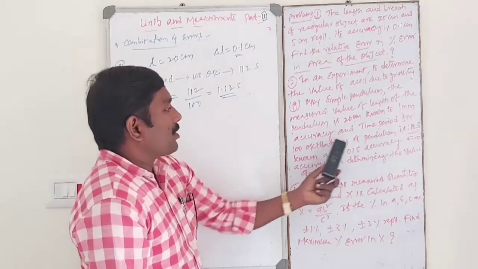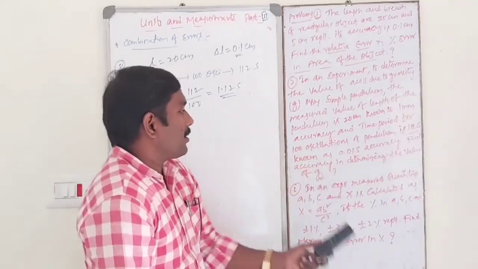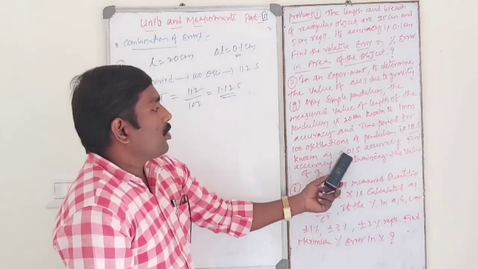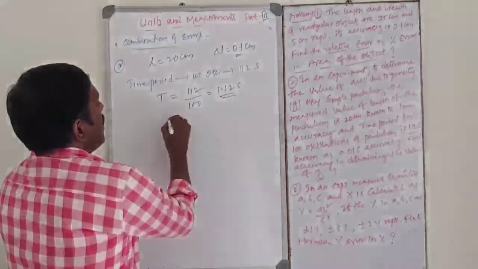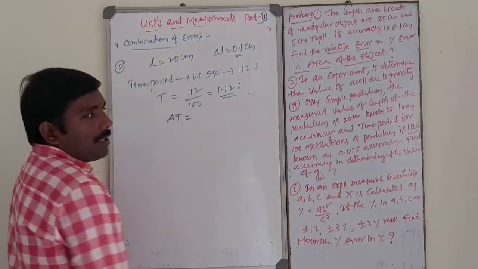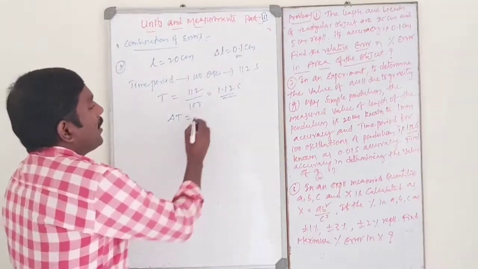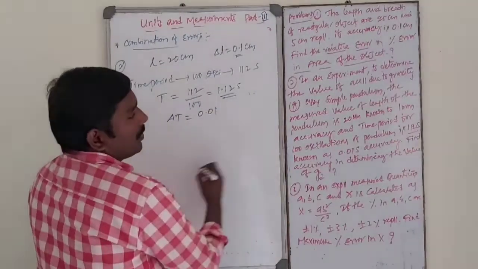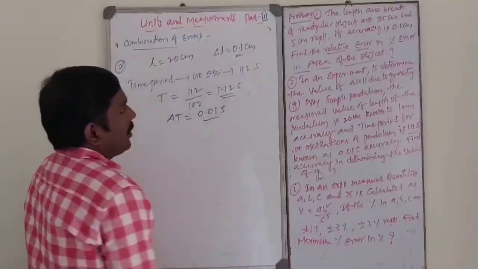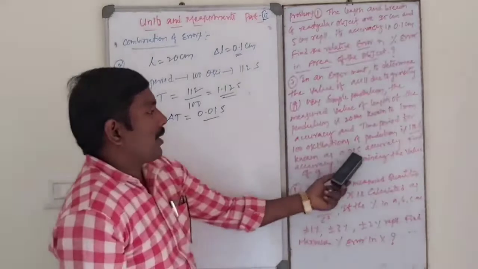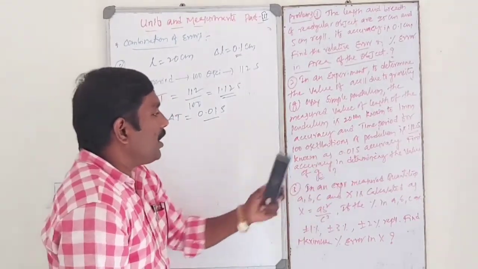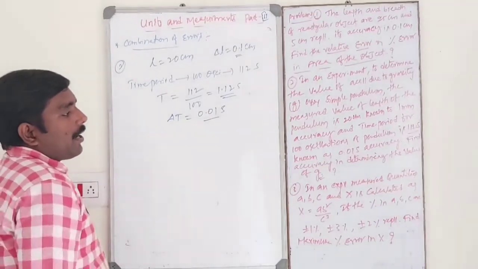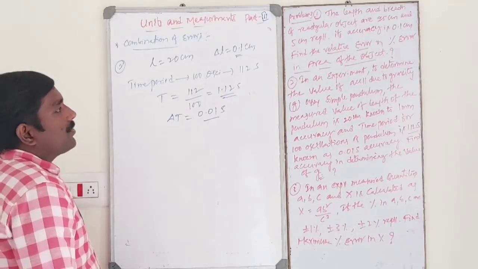The time for 100 oscillations is known to 0.01 second accuracy. This is delta T, the error in time period, 0.01 second. Find the accuracy in determining the value of g.